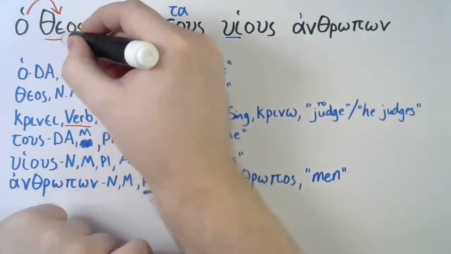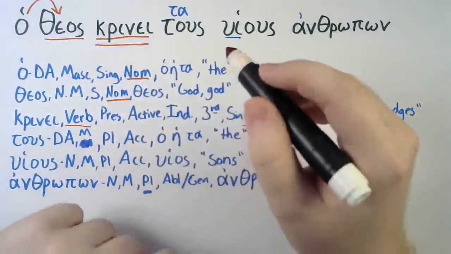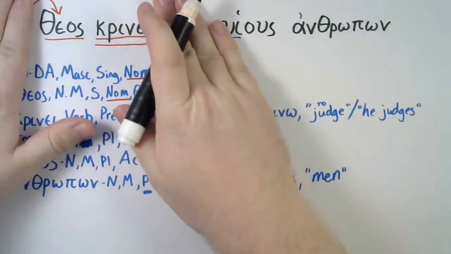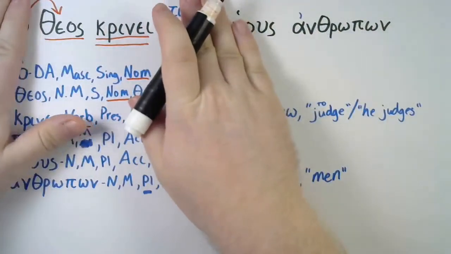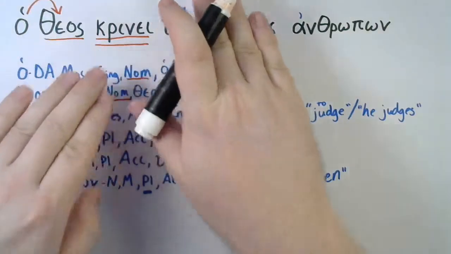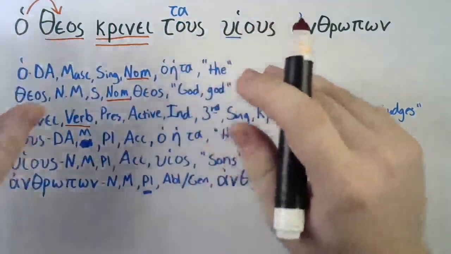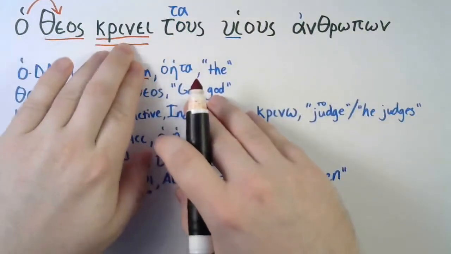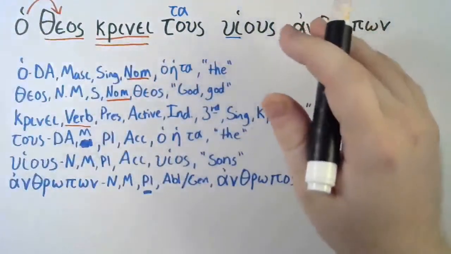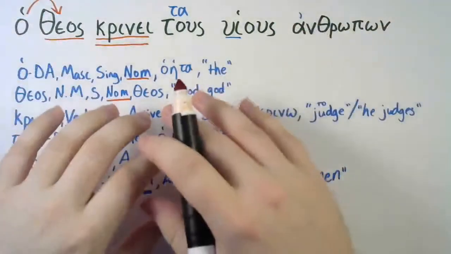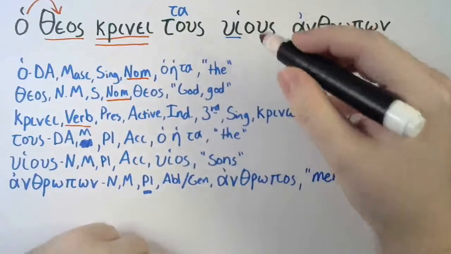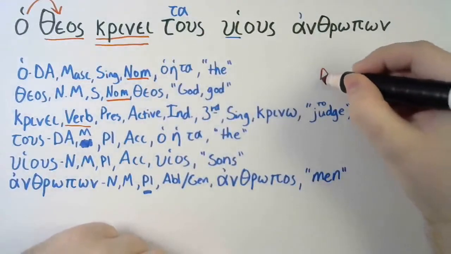So the subject is theos. Our kernel clause is going to be theos krine, God judges. But we're going to say the modifier, the God judges. Well, what does the God judge? We're going to look for something called the direct object. Recall the direct object, which I'm going to mark as DO.